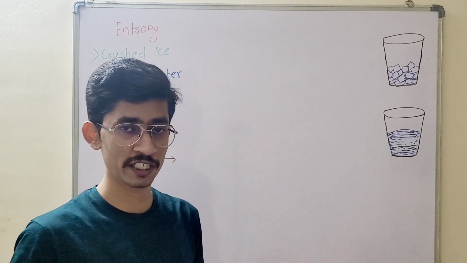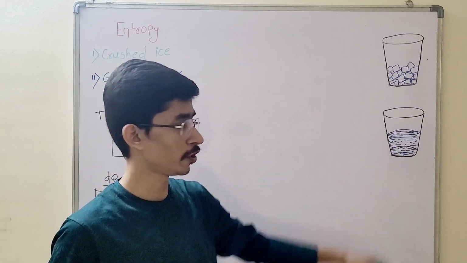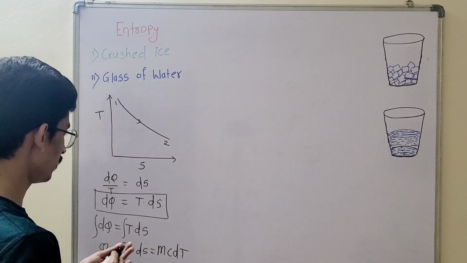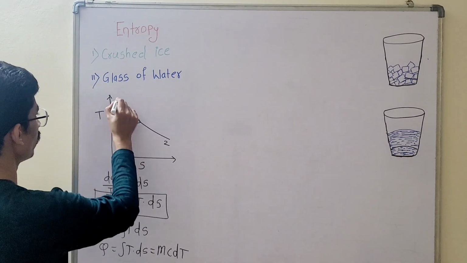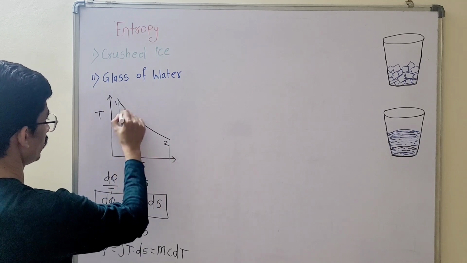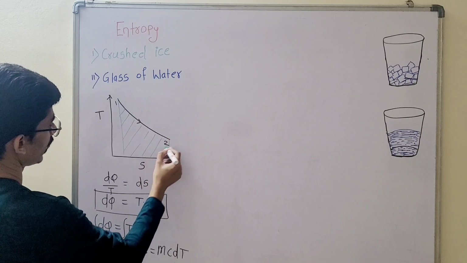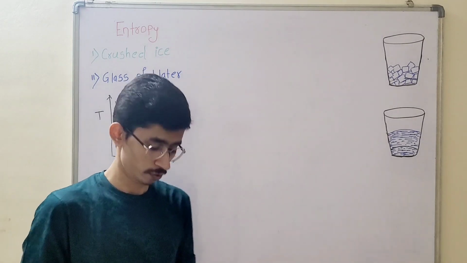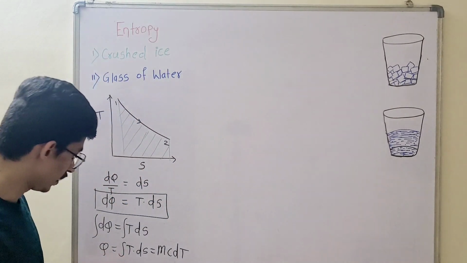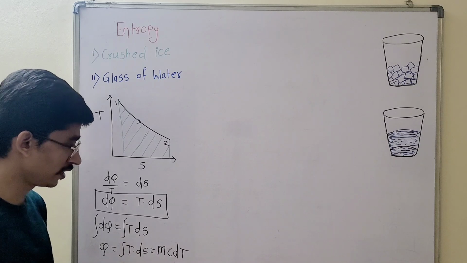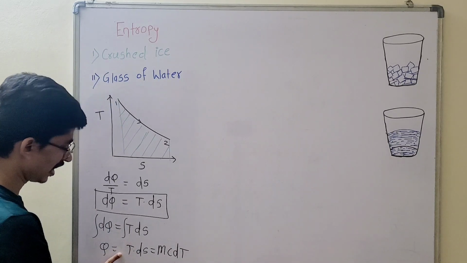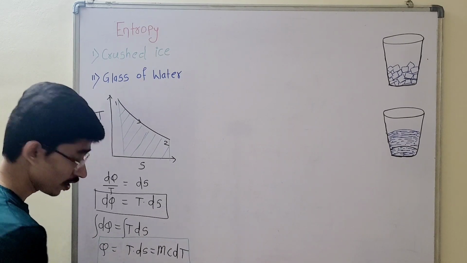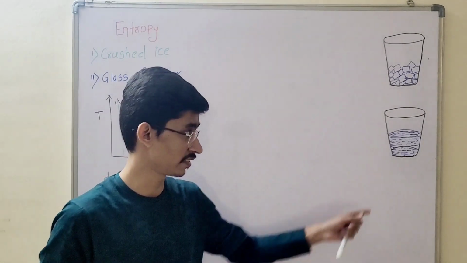If I want to find the change in entropy for solids or liquids, we can proceed with this expression for process 1 to 2. The area under this TS diagram gives you the value of Q. We can easily find the entropy from the second law of thermodynamics, so it is based on the second law. So Q is equal to T dS, which is equal to mc dT. With the help of this expression we can derive the change in entropy for these cases, glass with the water.